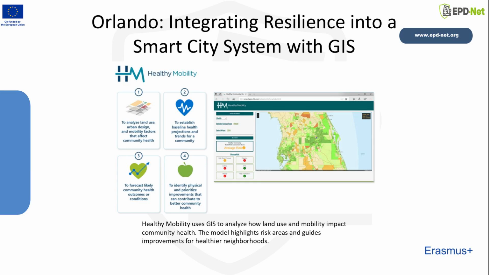What makes this powerful is that mobility isn't just about moving people, it's about shaping healthier, safer communities. By understanding where risks are concentrated, the city can prioritize improvements such as walkability, safe routes, green spaces, and transportation access. In other words, preparing for the future of mobility, whether through smarter street design or emerging technologies, also prepares the community for better long-term health and resilience.